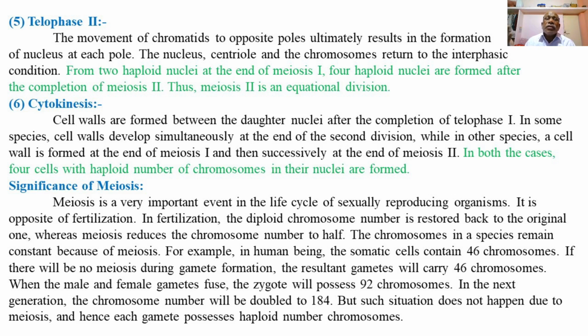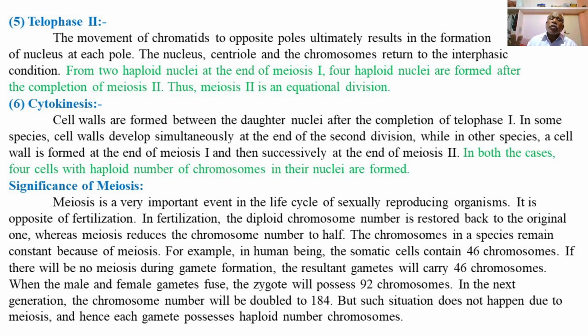In some species, the cell wall develops simultaneously at the end of the second division, while in other species, a cell wall is formed at the end of meiosis 1.